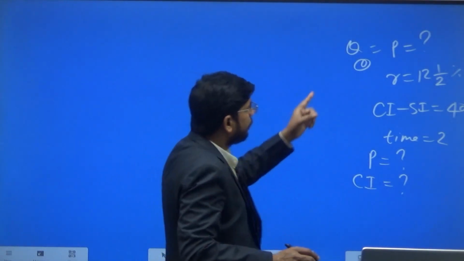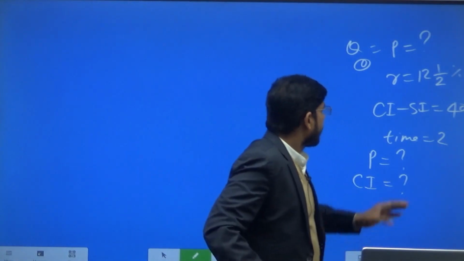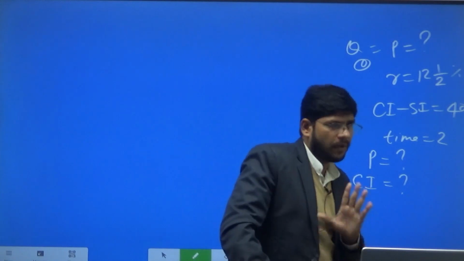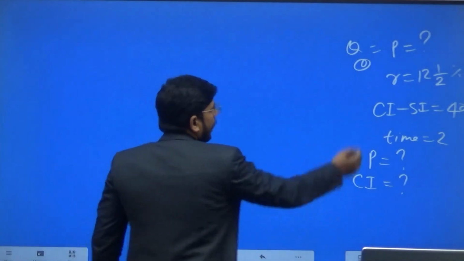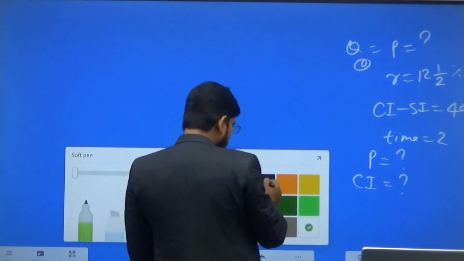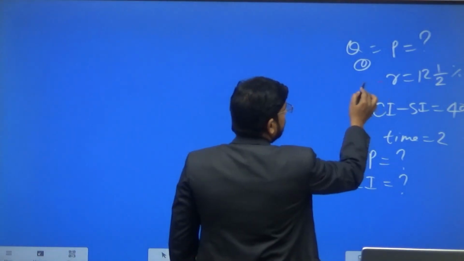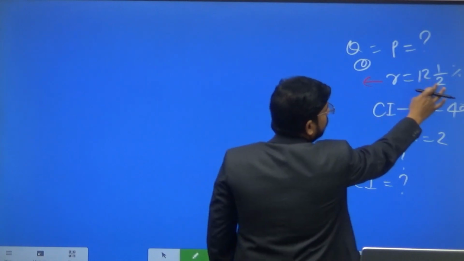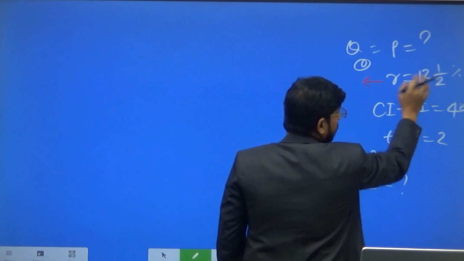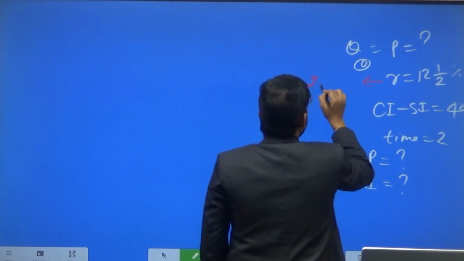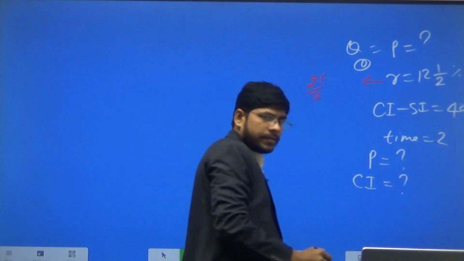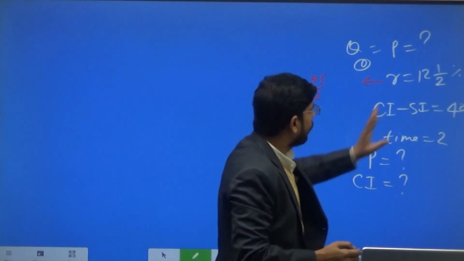But the value of P is not given. What is given is the difference of compound interest and simple interest for 2 years, and the rate is 12.5%. If we change the rate of interest into fraction form, this is 25 divided by 2, and percentage is 1 by 100.